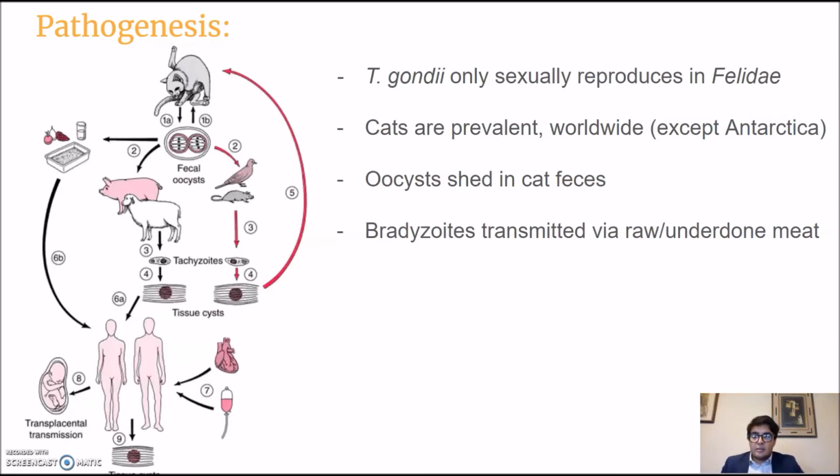And as it gets into the body, it then persists in the tissues and embeds itself, and then it forms into these tissue cysts, which is just a clumping of all these tachyzoites, which have now turned into bradyzoites within the tissue cysts. And then if you eat this raw or underdone, the meat that is, you can also catch this. And then you can also get it from transplants, blood transfusions, and you can give it to your child through the transplacental route. Sorry.